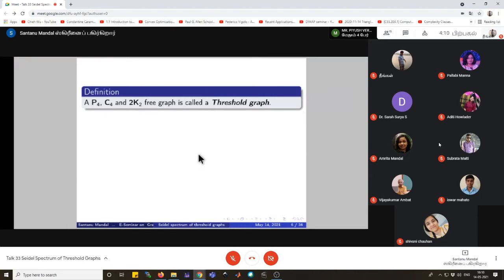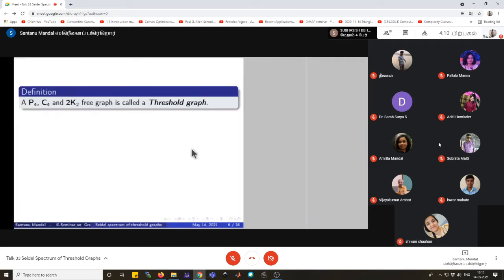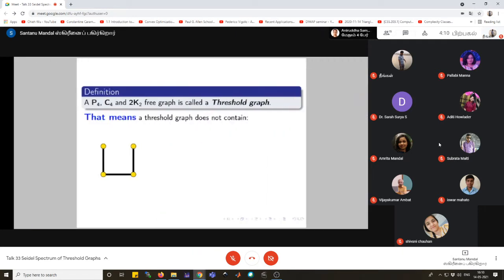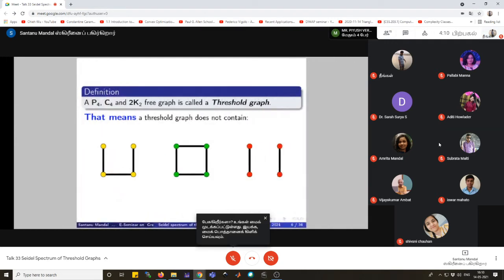The definition of a threshold graph states that a P4, C4 and 2K2 free graph is called a threshold graph. That means a threshold graph will not contain P4 as an induced subgraph, and it does not contain C4 as an induced subgraph, and also it does not contain 2K2, that means two copies of the complete graph on two vertices. So a threshold graph will not contain these three kinds of graphs as induced subgraphs.